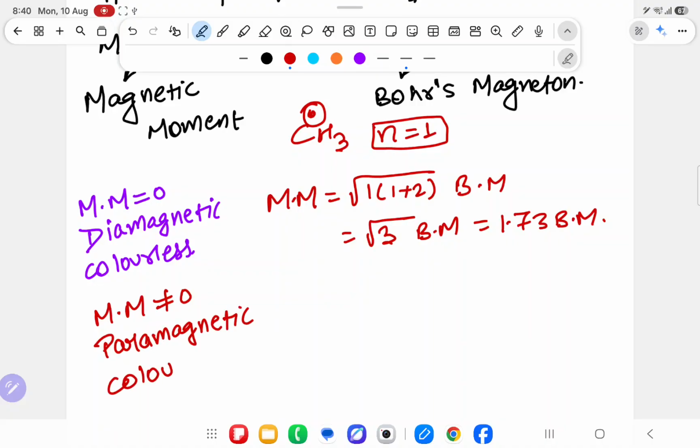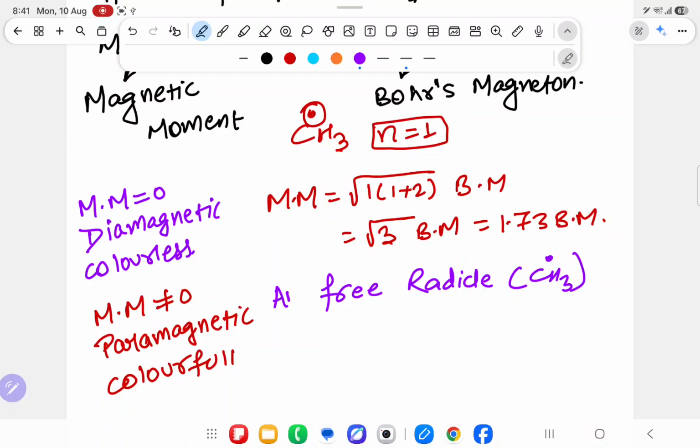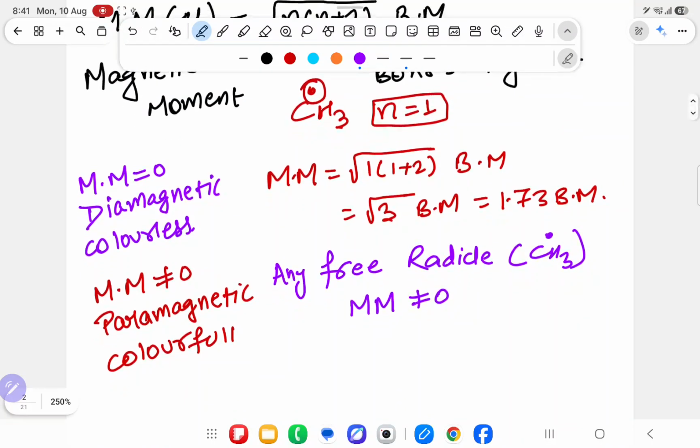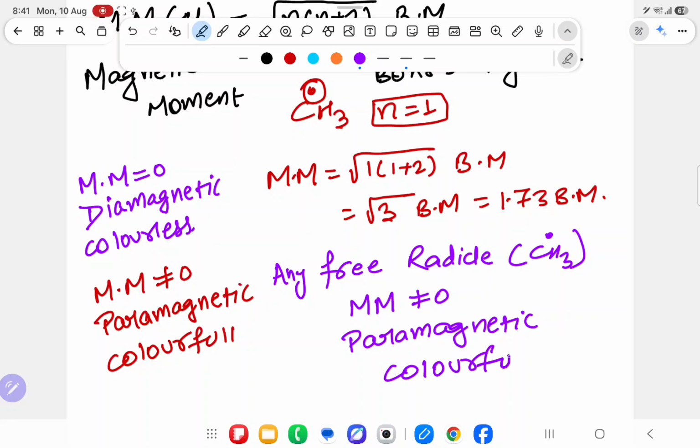And whenever it is paramagnetic, it has some color, so we call it colorful. So from here we will write that any free radical, especially I have taken CH3 dot, but any free radical, its magnetic moment is not zero, and as it is not zero, it means free radicals are paramagnetic, and that is colorful.